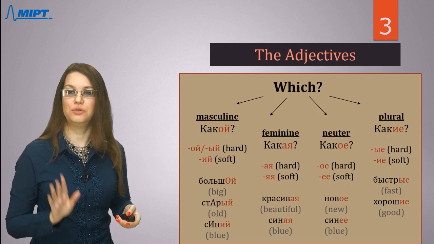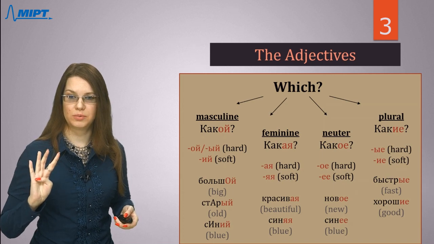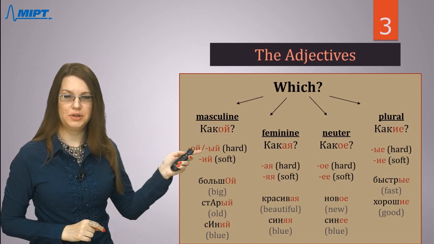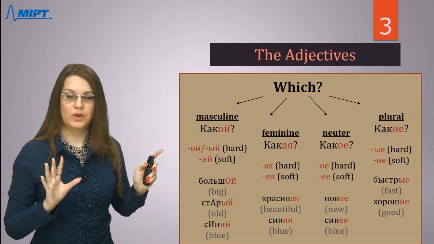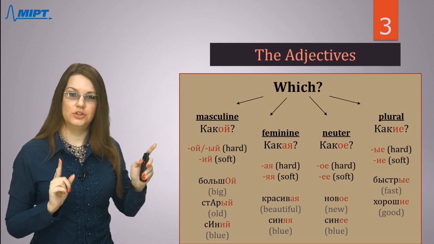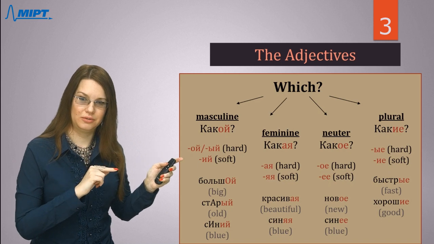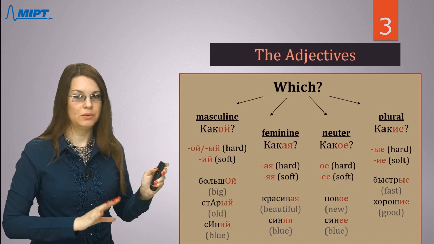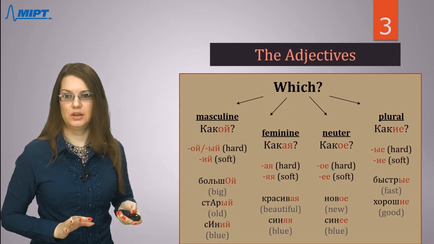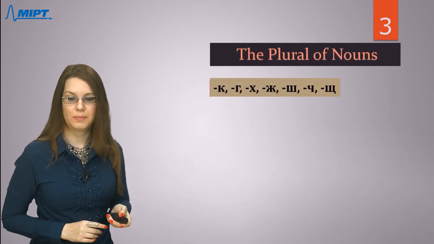Just want to remind you, we have 4 different forms: masculine, feminine, neutral, and plural. And the gender of adjectives depends on the gender of the noun. Adjectives are always related to nouns. We cannot just use any adjectives without nouns, I mean.